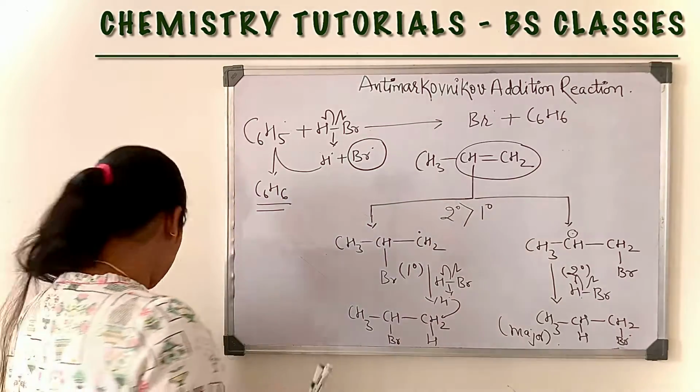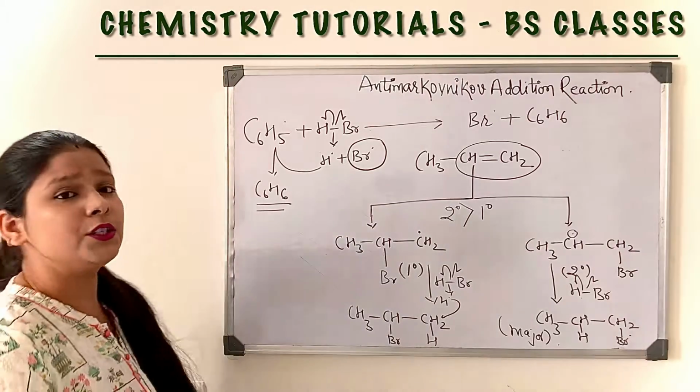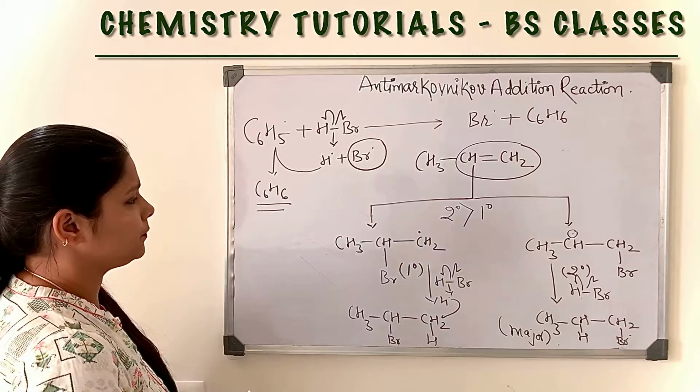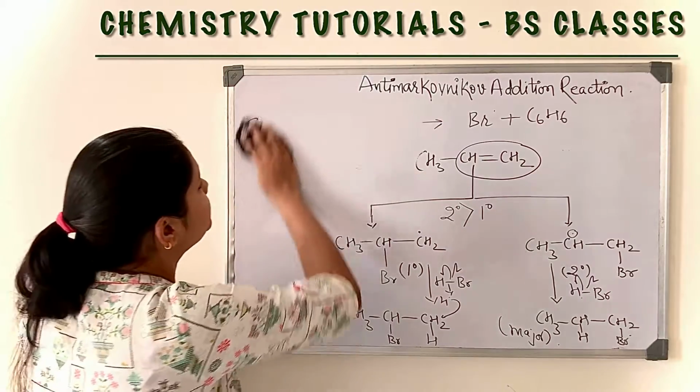Now we will discuss another method of preparation of haloalkanes.